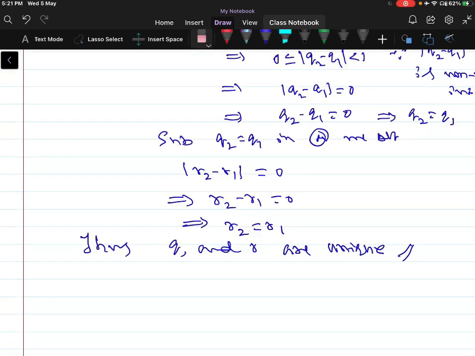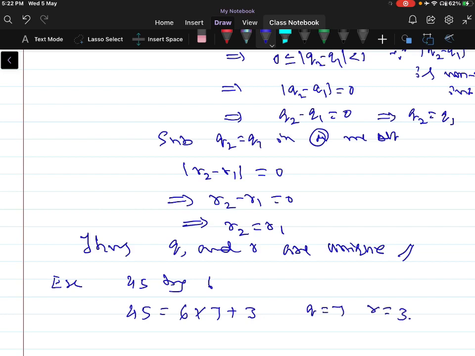Now for example, division of 45 by 6, we can use the division algorithm relation. That can be written as 45 is equal to 6 into 7 plus 3. Here Q is equal to 7 and R is equal to 3.